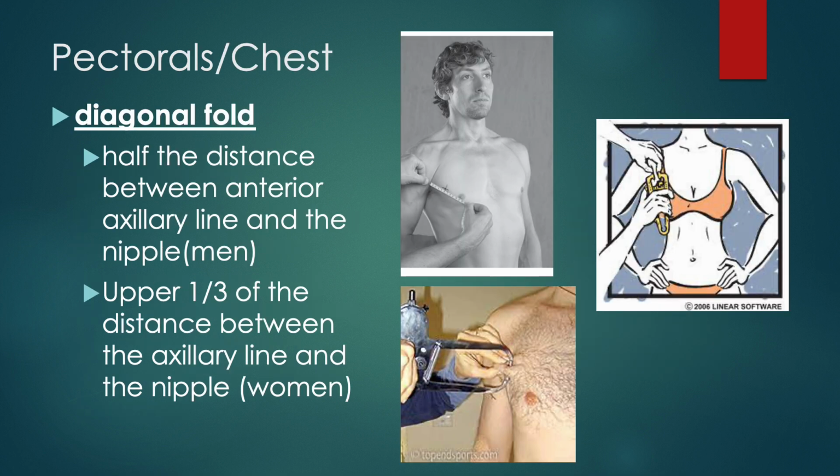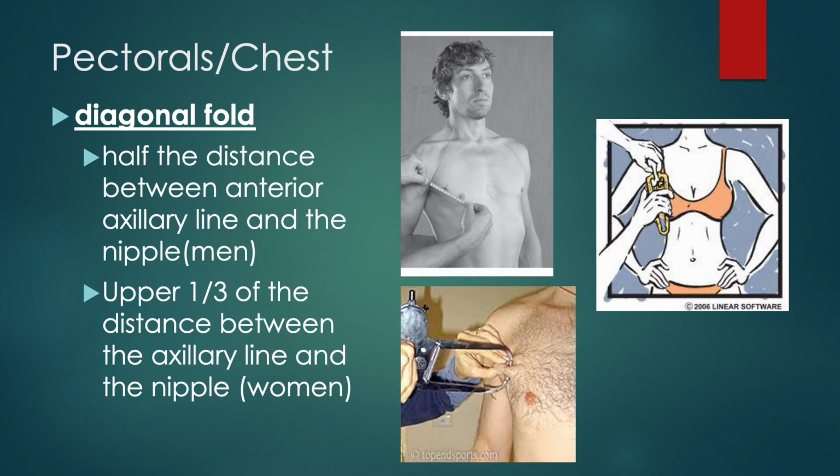The next measurement we're going to take is our pectoral or our chest measurement. This is going to be a diagonal fold. It's going to be a little bit different if your client or patient is a male versus a female. If it's a male, you're marking at half the distance between the axillary line and the nipple. So from the line of the armpit to the nipple, if you can see on the tape measure of the male, they've marked, and that one line is on the diagonal. That's going to indicate the pinch of the skin, and then they have a perpendicular line.